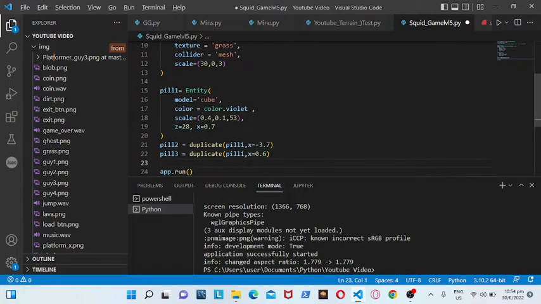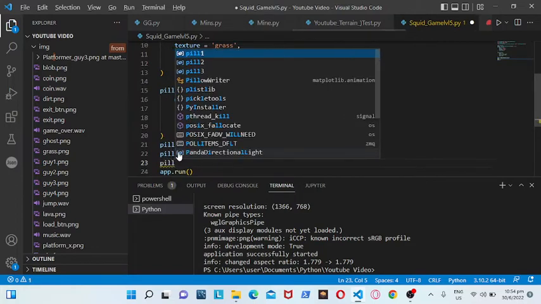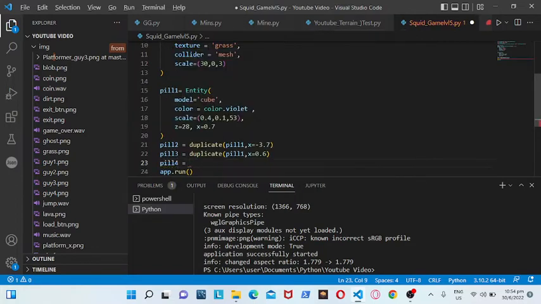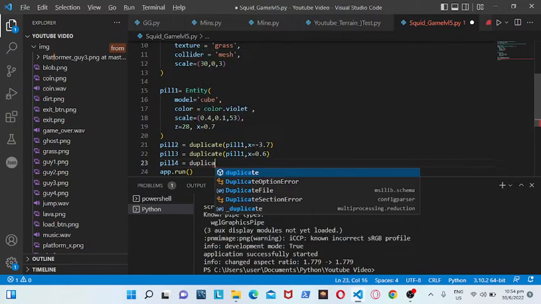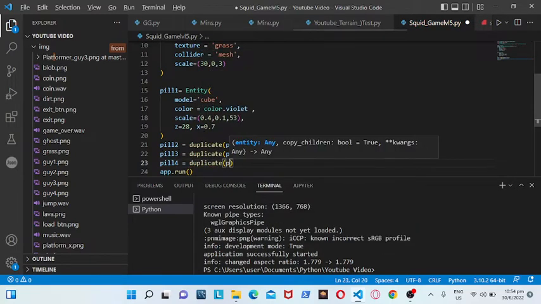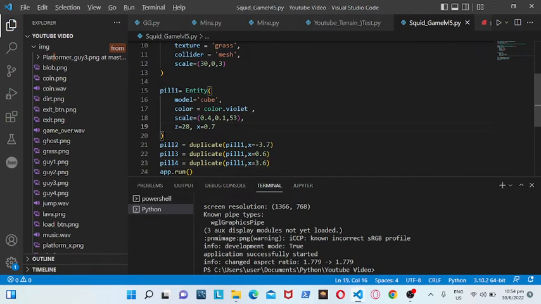And then at last we have pill 4, which is equal to duplicate pill 1, and then x is equal to 3.6. And yeah, also for pill 1, the x will be minus 0.7. And let's check it out. So let's run the game.